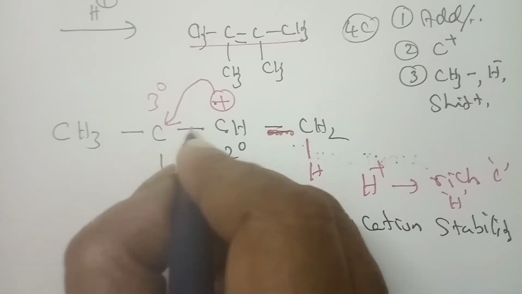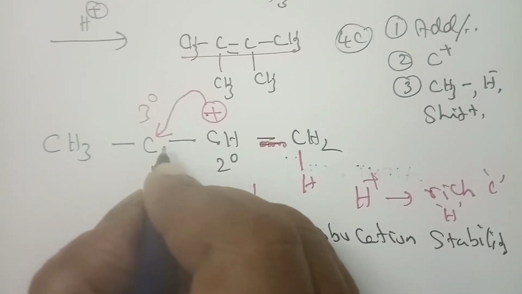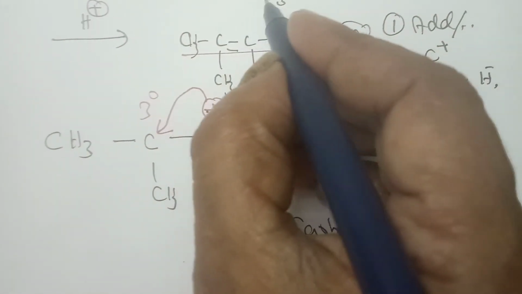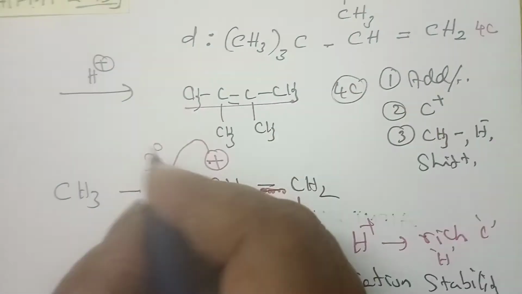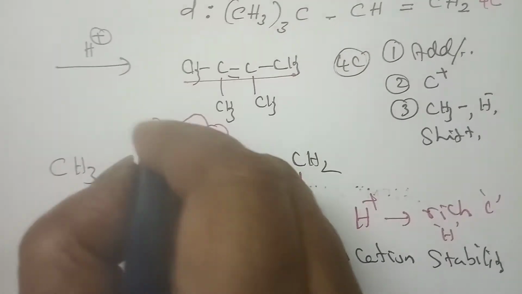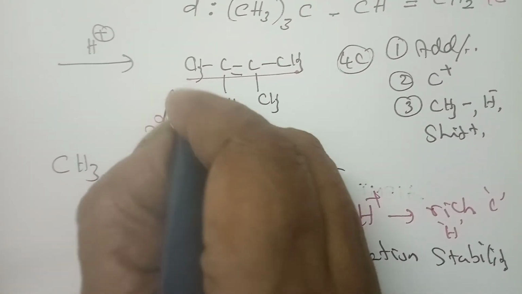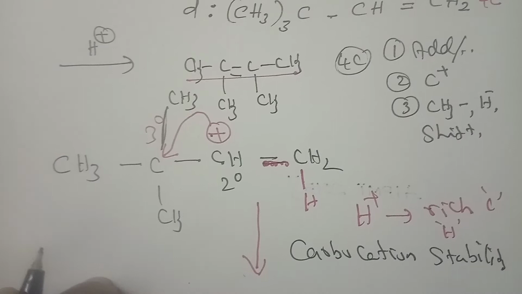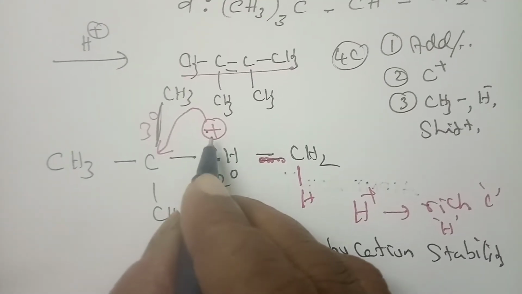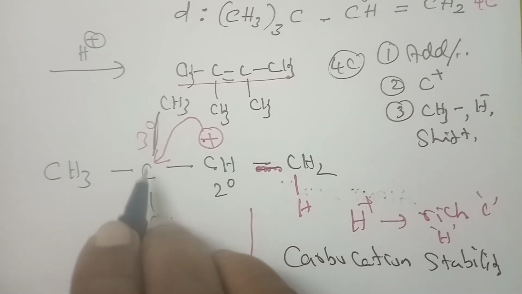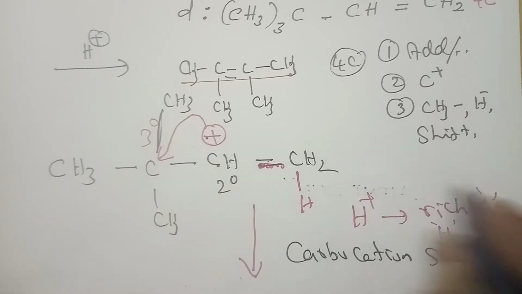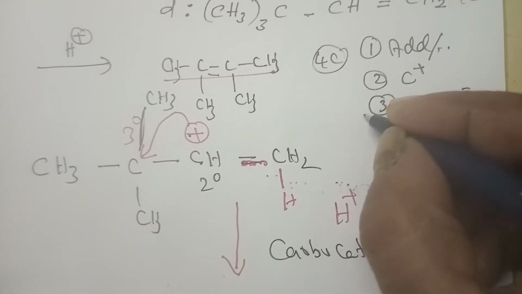Here, children, CH3 is taken thrice. So I have to put 1 methyl group here; this is the given compound only. Now, for the positive charge to come here, only one shift is available: the methyl shift.